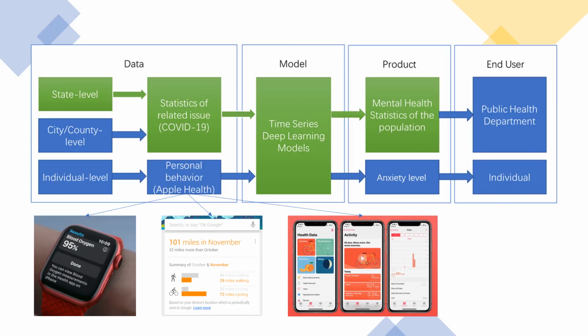Our project explores the feasibility of real-time prediction of mental health issues using time series data at the state level. Our end users from the state public health department may benefit from our product. Time series modeling with deep learning can do great jobs on modeling and predictions. What we did is in the green of our whole roadmap. If we have more data, the models can be used to provide suggestions or guidance on an individual level from their behaviors.